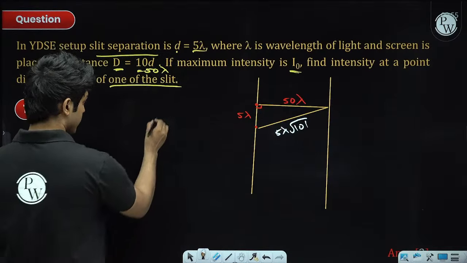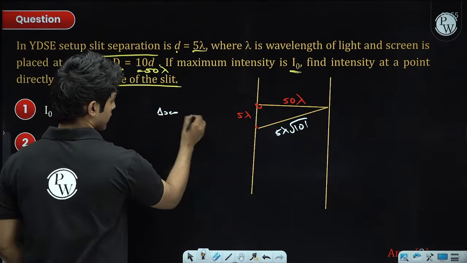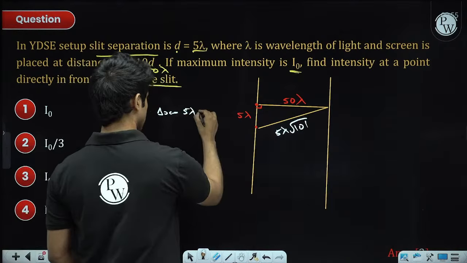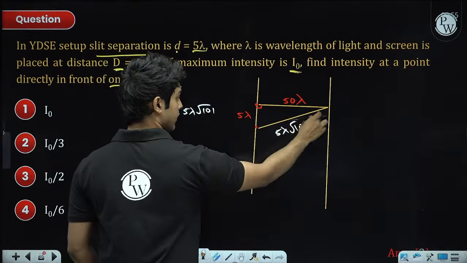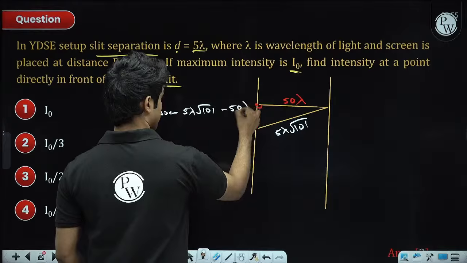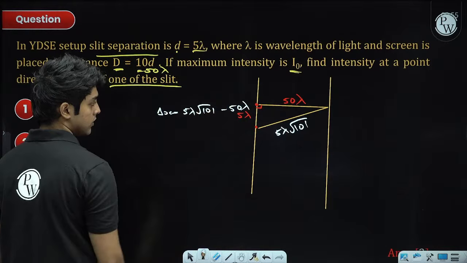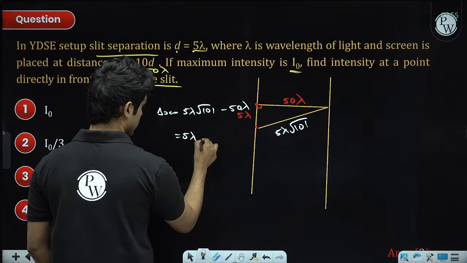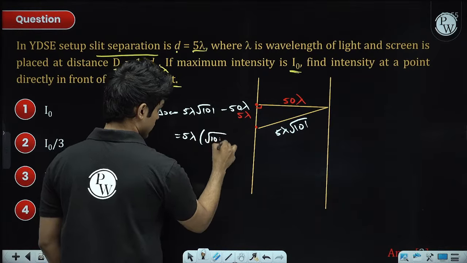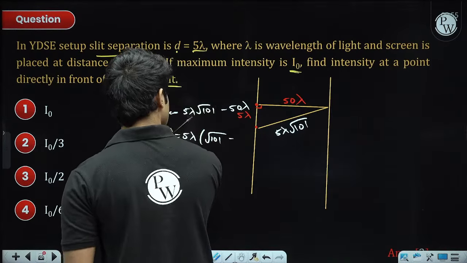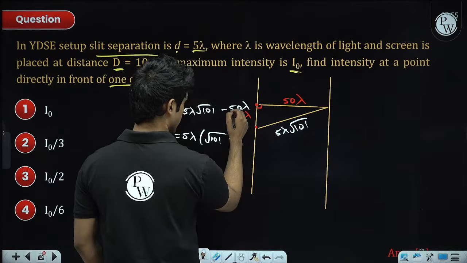So the path difference is 5 lambda root 101, this distance, minus this distance, which is 50 lambda. This is the path difference between the two lengths. So 5 lambda we can take out, and inside we have square root 101 minus 10.